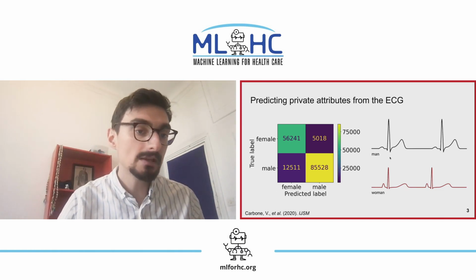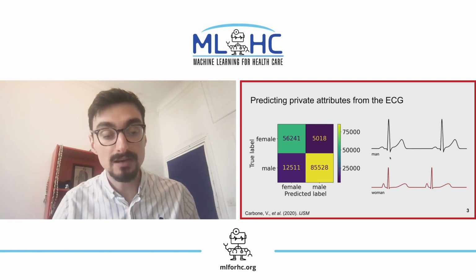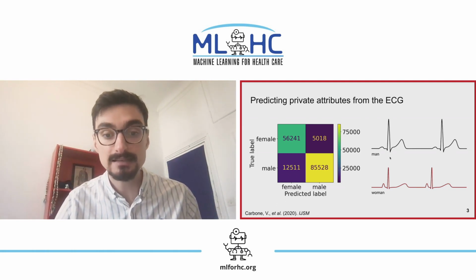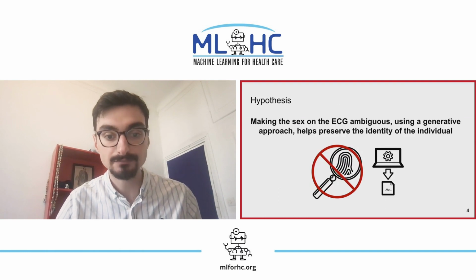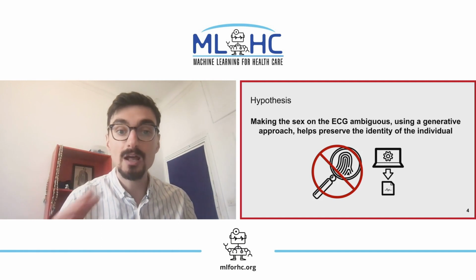This allows us to quite readily build a convolutional neural network that takes that ECG and predicts the sex. Here, we obtain an accuracy of 88%, but this can go as high as 97% on other datasets. This begs the question: can making the sex on the ECG ambiguous using a generative approach help preserve the identity